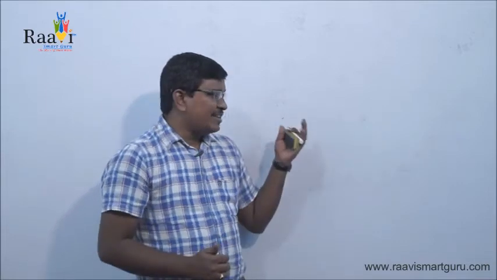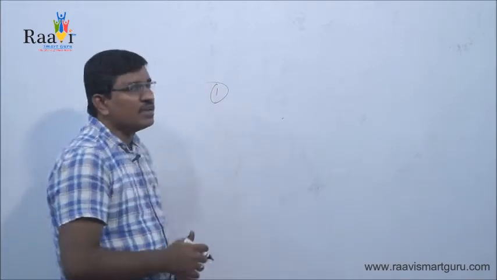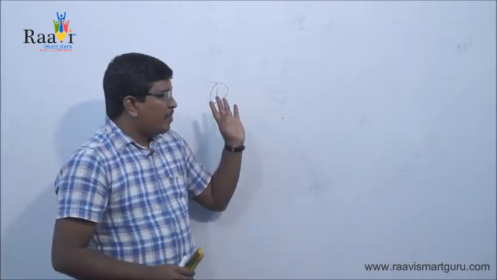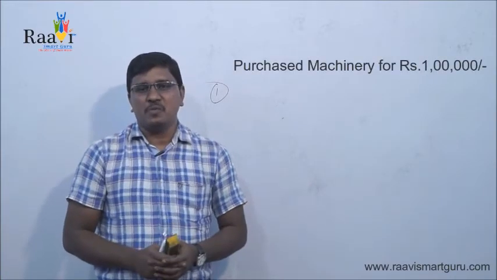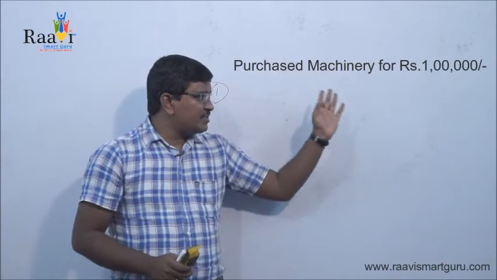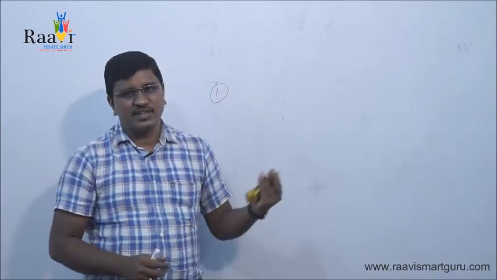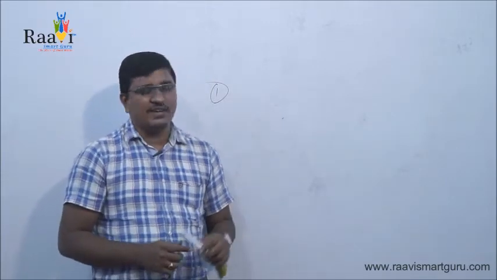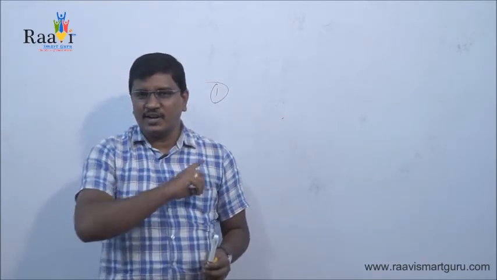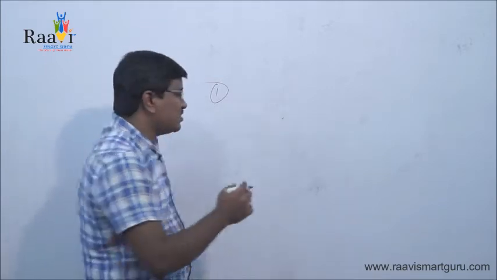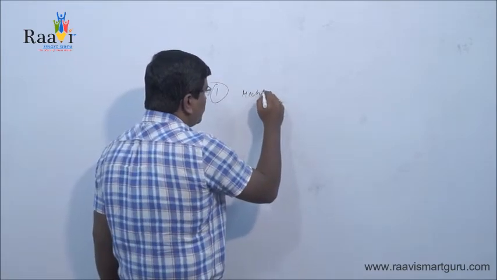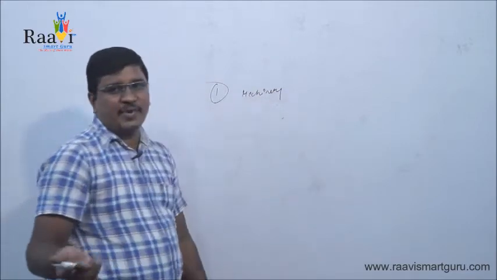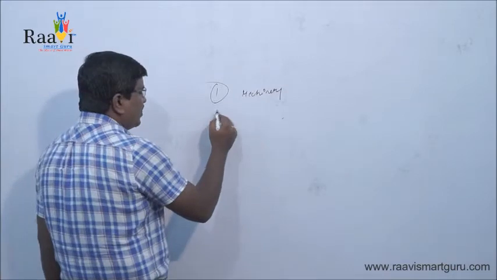Now we'll try to understand this real account with an example. Suppose purchased machinery for rupees 1 lakh. So this is a transaction. Now we will apply the rule of real account to this transaction. Purchased machinery for rupees 1 lakh means you can identify two accounts. One is machinery account, and how did we purchase the machinery? With cash. So the second one is cash account.